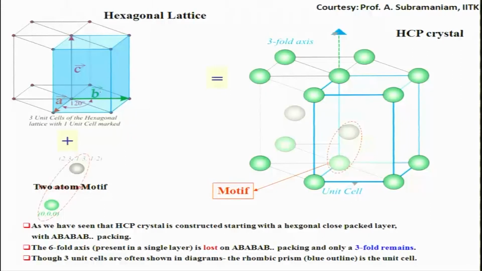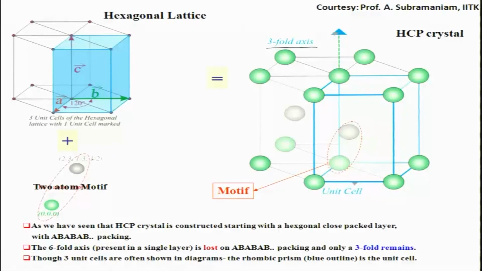Okay. So this is basically the hexagonal unit cell, the smaller lattice, A, B, C axis, the same orientation, 120 degree between A and B, and the motif is combination of these two, and if you rotate it, it has a threefold symmetry. Okay. And the motif, two atom motif, one lies at 0 0 0, another lies at 2 by 3, 1 by 3, half, or you can write it as 1 by 3, 2 by 3, half, depending upon the way you look at it.